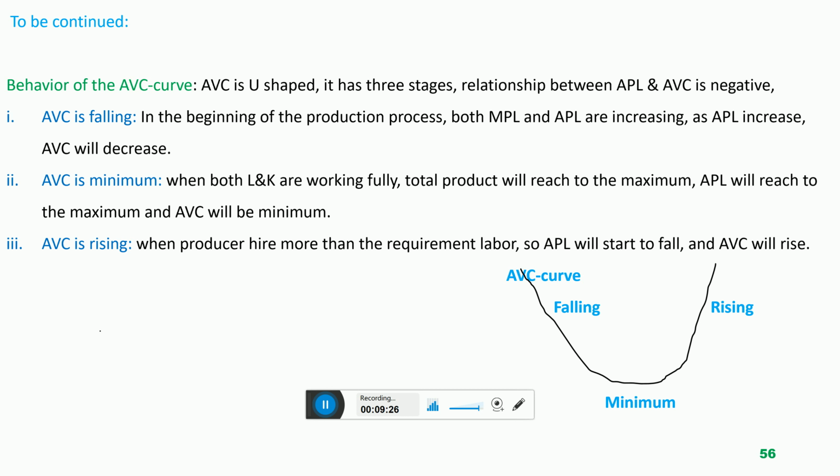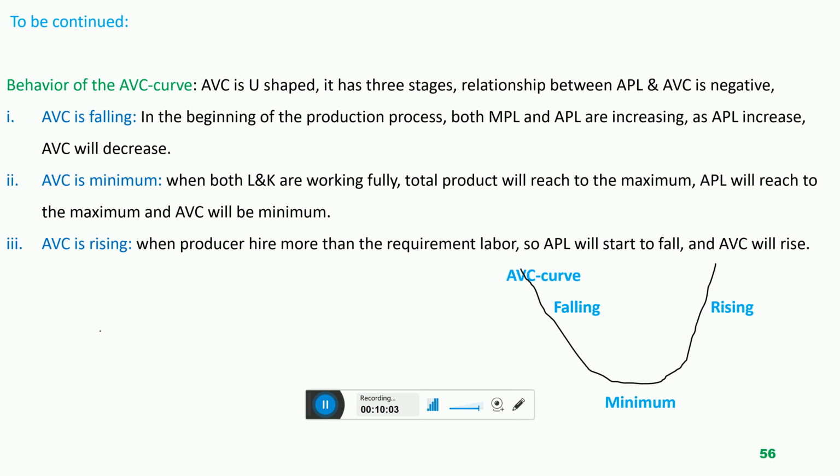So when output increases, definitely the cost of the company will decrease. So there is a negative relationship between the APL and AVC. When the average productivity of the labor increases, definitely the average variable cost of the company will decrease. So we are defining that AVC is falling. In the beginning of the production process, both MPL and APL are increasing. As APL increases, AVC will decrease. But I explained why in the beginning APL is increasing and average variable cost is decreasing.